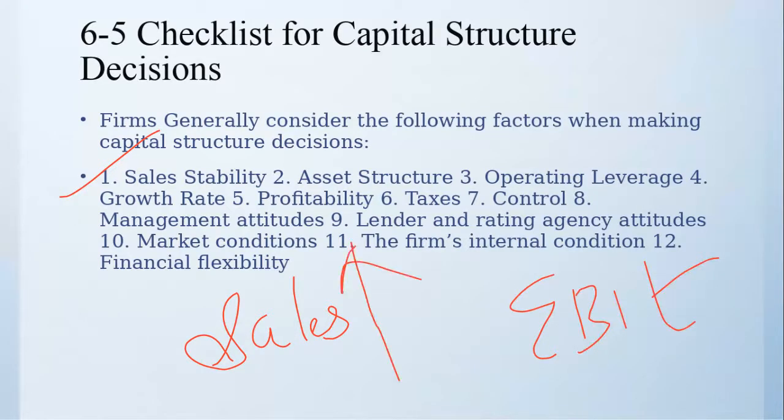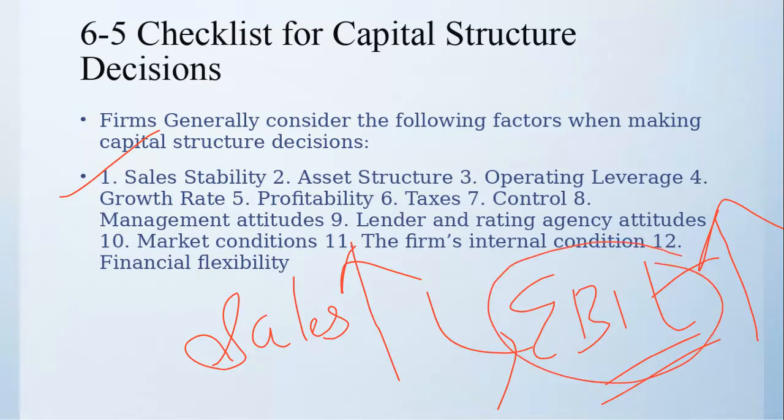As we understood, the higher the sales, definitely the higher our earnings before interest and tax. And if we have enough space in our profit, then we might want to add interest rather than equity. Why? Because we want to pay that specific amount, not an unlimited amount. But if our sales are low and our performance is low, then usually we would want to raise our funds from equity.